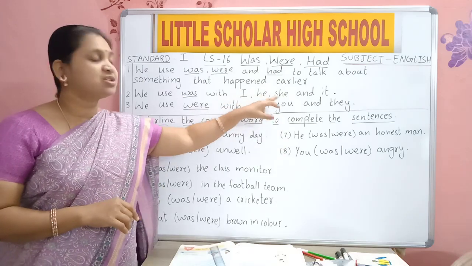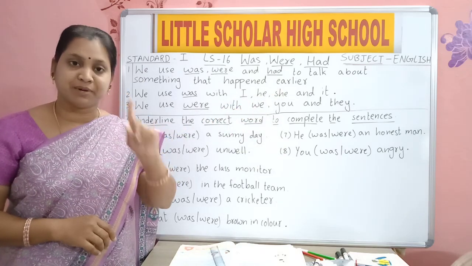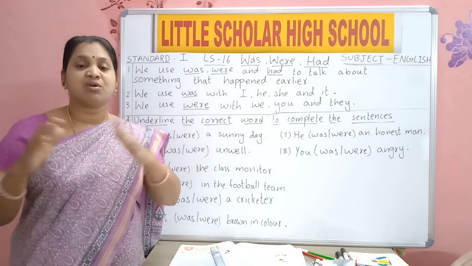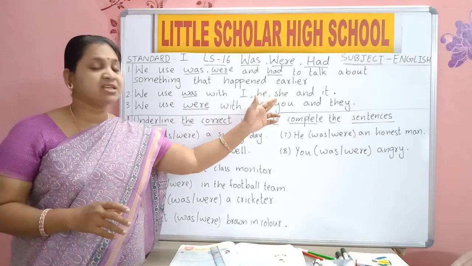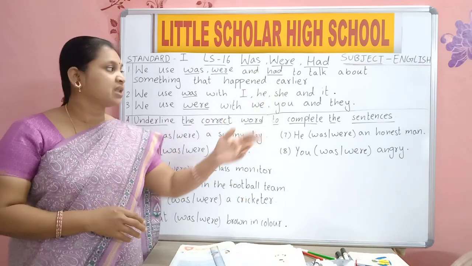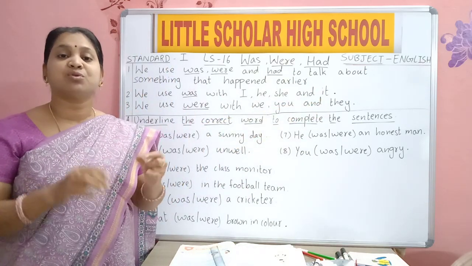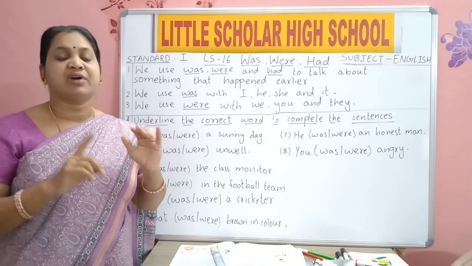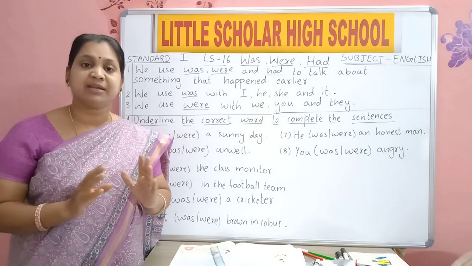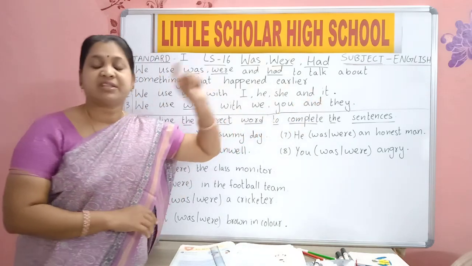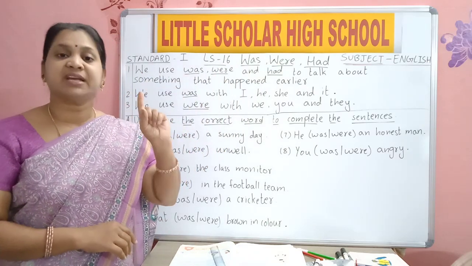So we use he or she when we are talking about only one person. He is used for all the boys. She is used for all the girls. And it is used when we are talking about only one thing or one animal. For things and animals we use it.